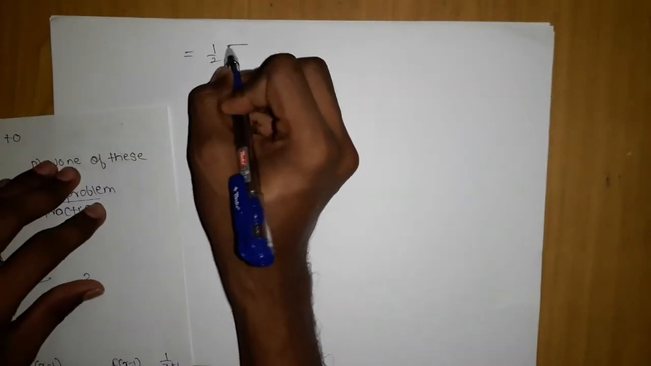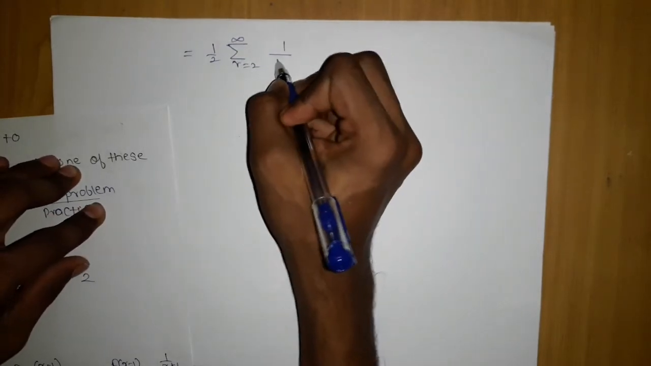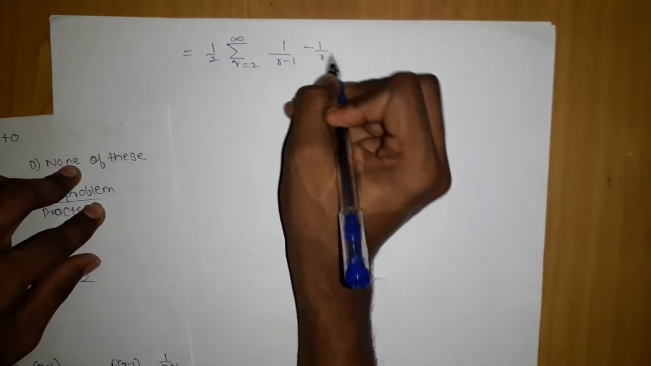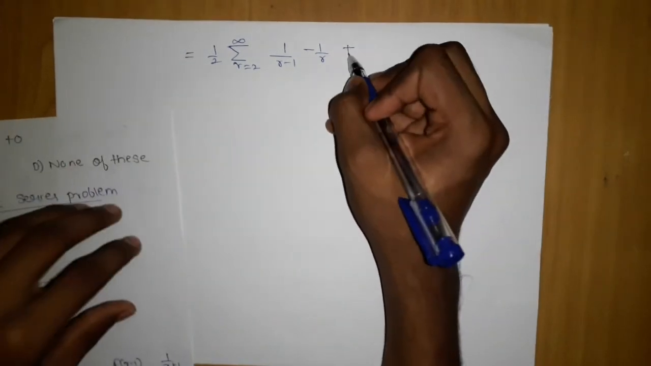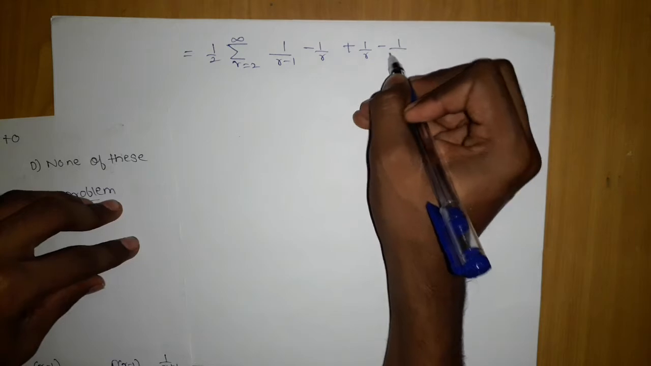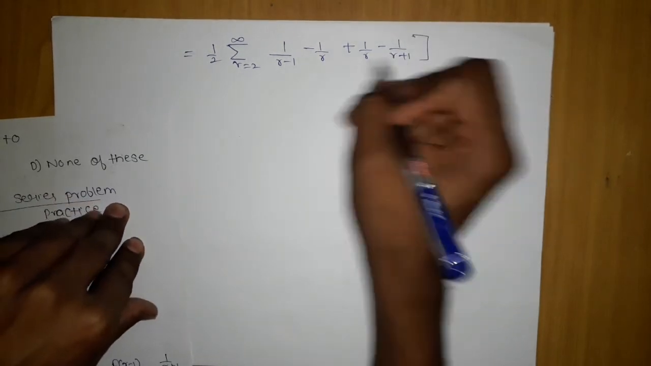Which is what we will do, r equals 2 to infinity, 1 upon r minus 1. We will add here, subtract here, and similarly here 1 upon r minus 1 upon r plus 1. Okay, we just added and subtracted this term.